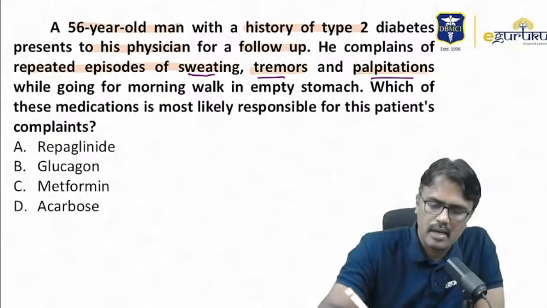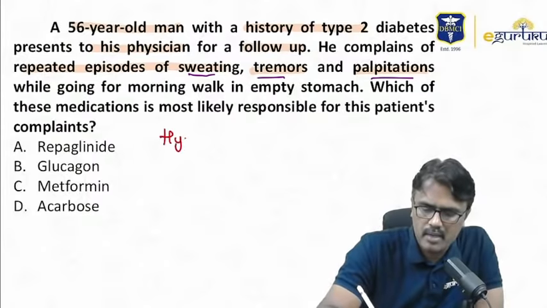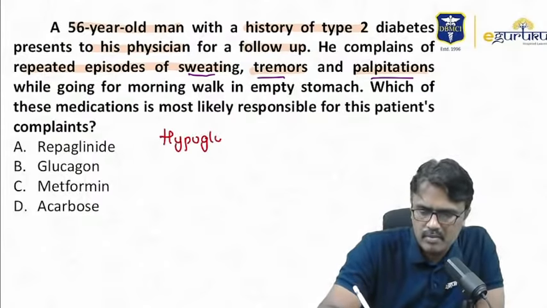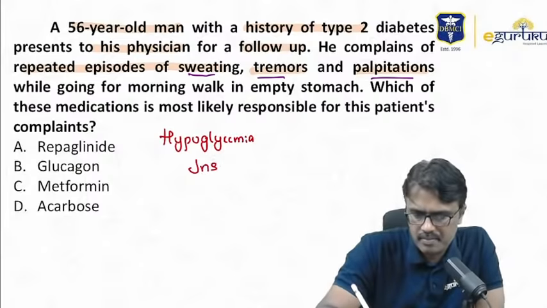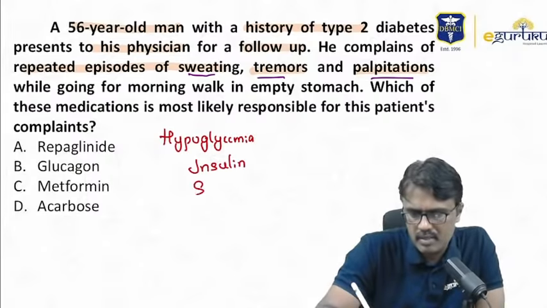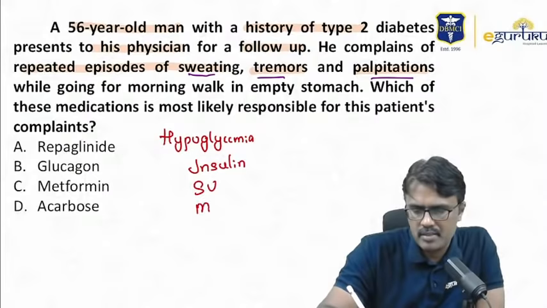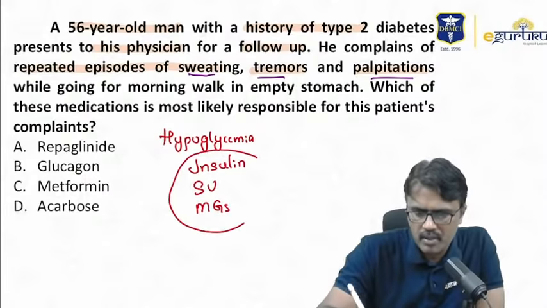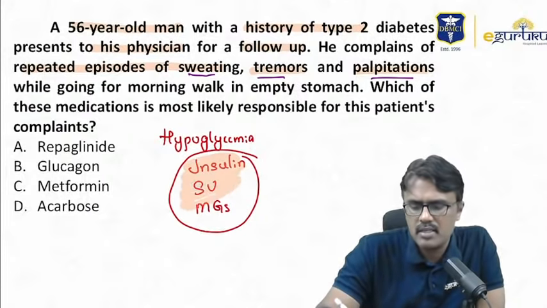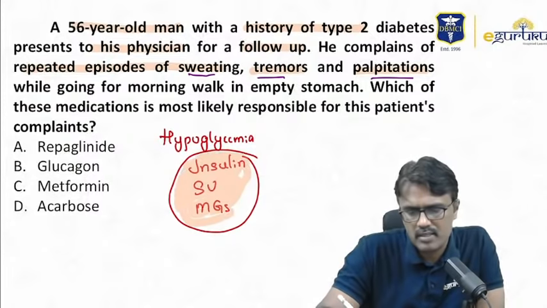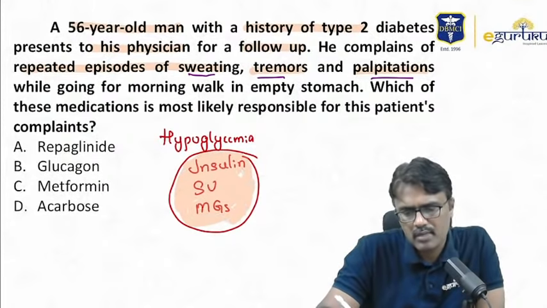So which diabetic drugs can produce hypoglycemia? They are insulin, sulfonylureas, and meglitinides. These are the only drugs which can produce hypoglycemia. Even GLP-1 can cause it, but the risk increases when you add it with insulin, that's it. But exclusively these are the 3 drugs which cause hypoglycemia.